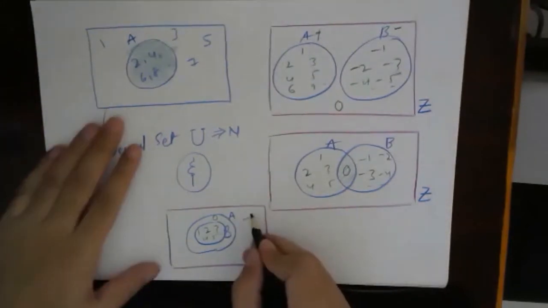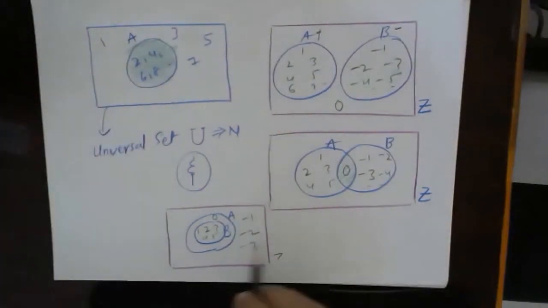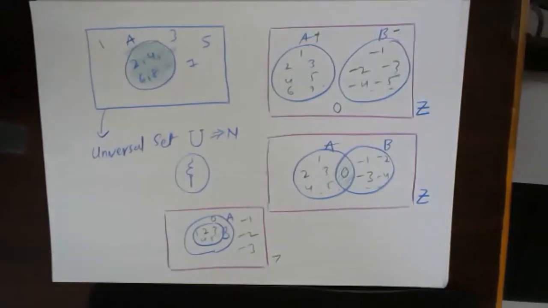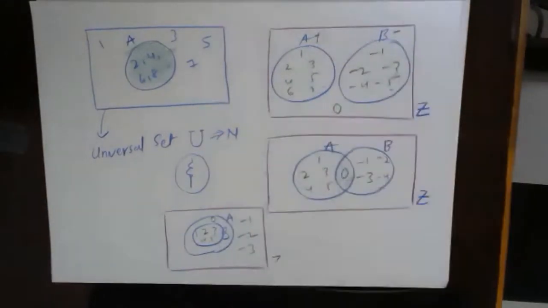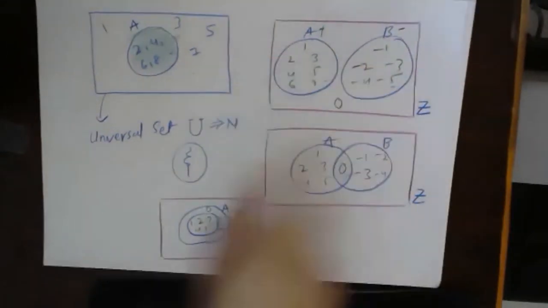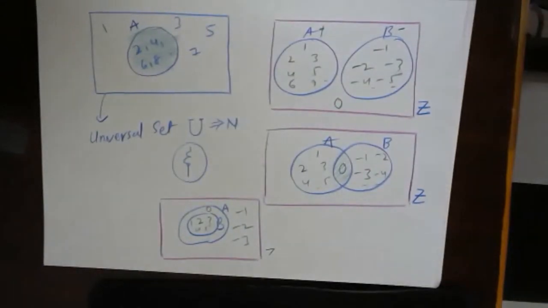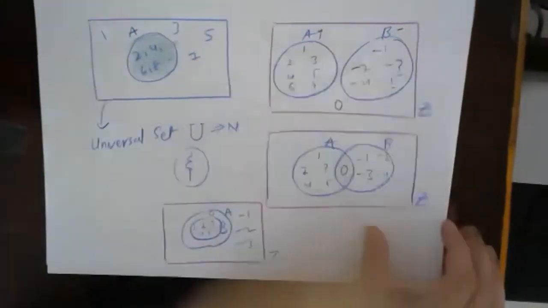And what is left outside? -1, -2, -3 and so on. So these are different examples of two sets contained inside a universal set. Okay, fine. Everything is okay. Everybody understood? Fine. Let's see now different regions.